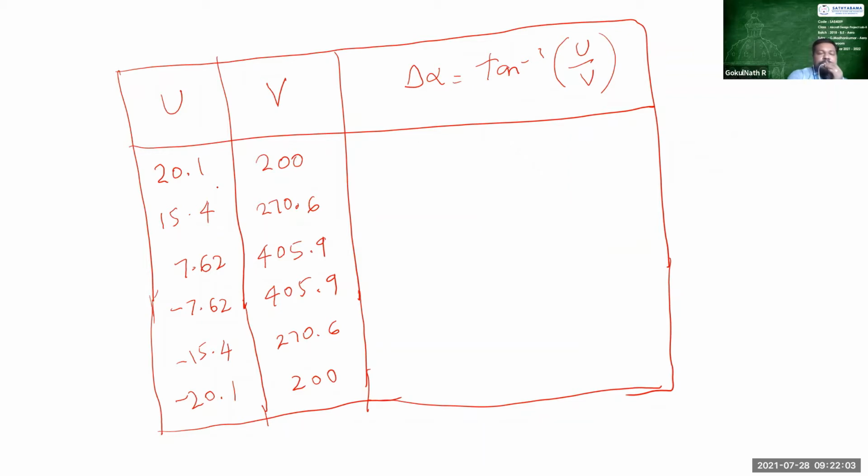Okay, 20.1, and the second speed is the descent speed. The descent gust is 15.4. For this, your maximum cruise velocity is 270.6. And we have the dive speed. The dive speed is 405.9, which we calculated in the last class.